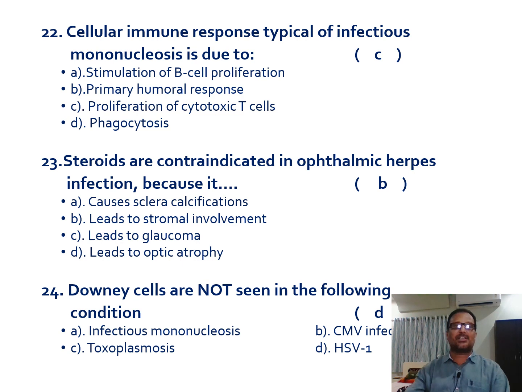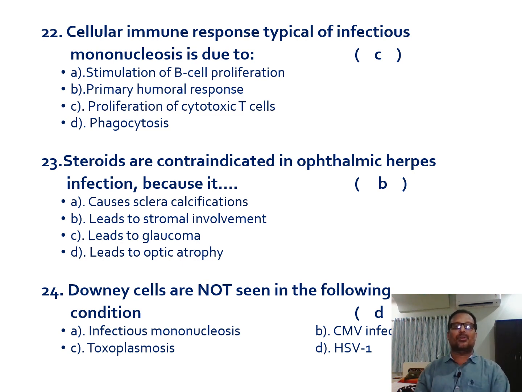And the next one is the cellular immune response typical of infectious mononucleosis. Option A is stimulation of B cell proliferation, B is a primary humoral response, C is proliferation of cytotoxic T cells, and D is phagocytosis.